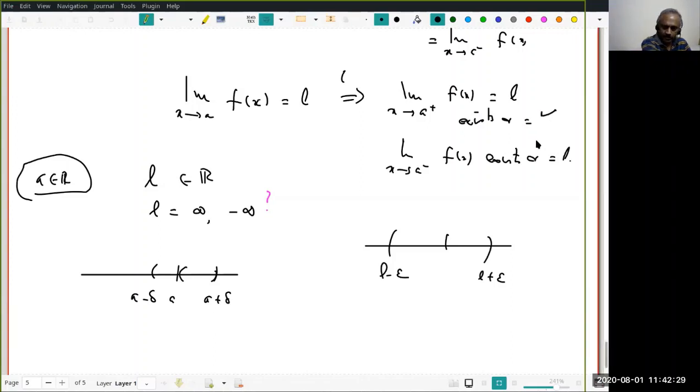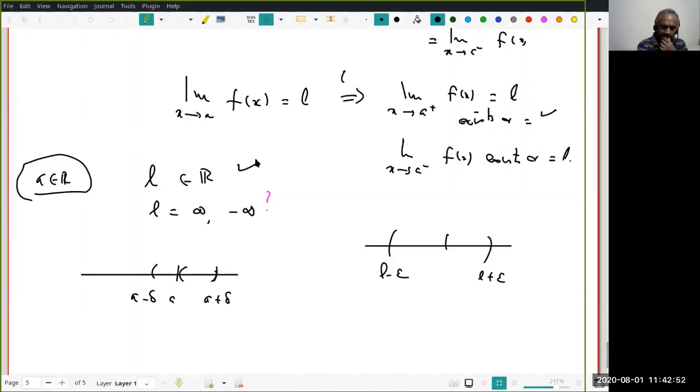How many of you followed? I went a little fast, but by now you should be thorough. Is that okay? Good. And similarly for x tends to a minus, I just have to take a minus delta to a. Okay, that's clear. So this case is disposed of.